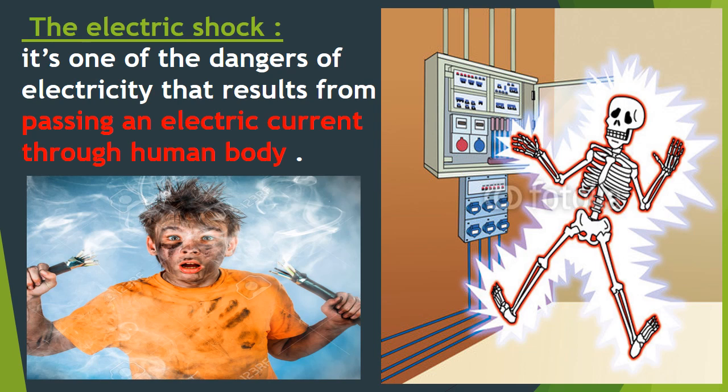It's one of the dangers of electricity. Okay, we already know this. That results from what? It results from passing an electric current through human body. Okay, as you can see in the pictures, electric shock happens from passing an electric current through human body. When you touch an electric source, electricity can flow or can pass through your body, and this results in an electric shock. Okay?